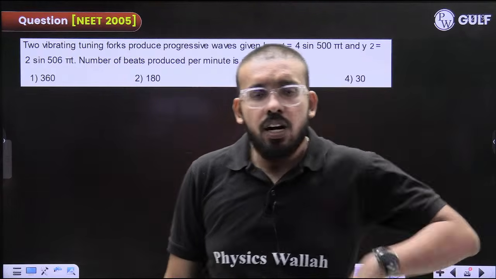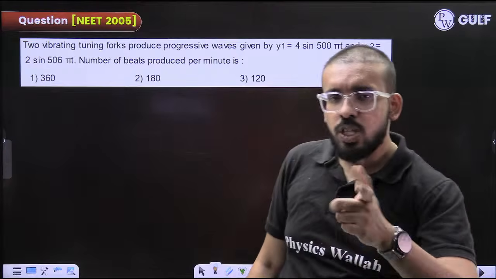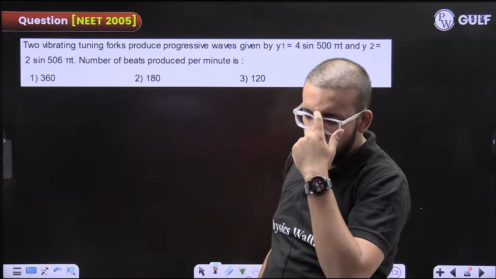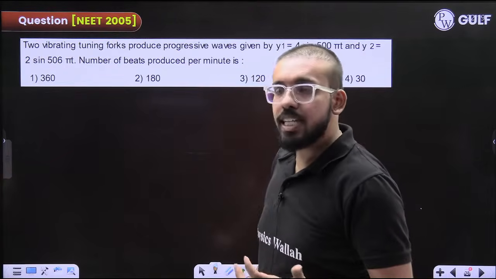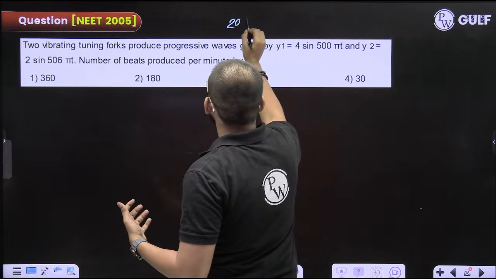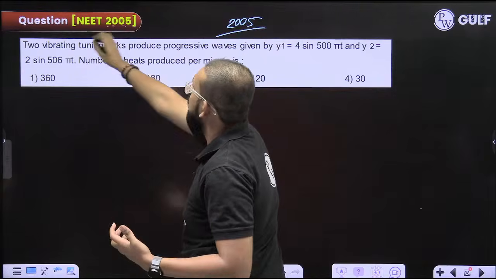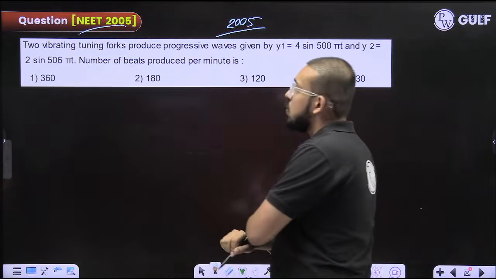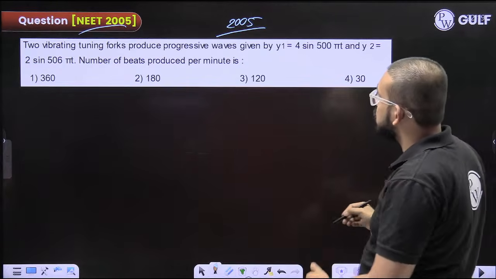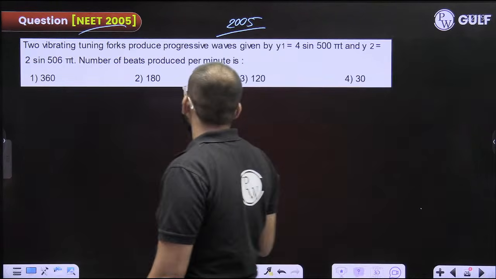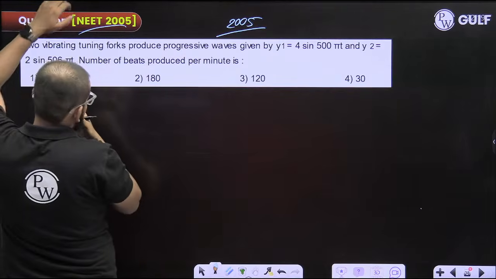Okay, we have, I think, one more similar question in the 2006 ones. Those who joined the session just now, we are discussing the paper of 2005, All India Pre-Medical Test, and at that time NEET wasn't there. Two vibrating tuning forks produce a progressive wave of this much, Y1 and Y2. Number of beats produced per minute.